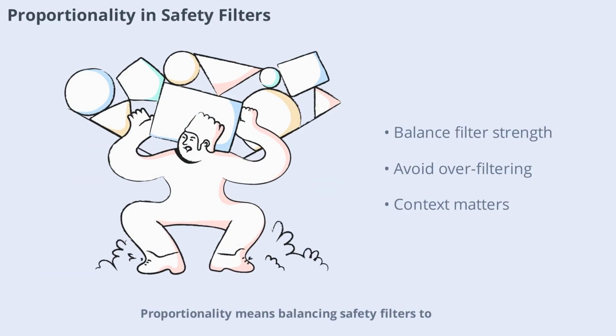Proportionality means balancing safety filters to match the actual risk of your application. Overly strict filters can ruin the user experience, while high-stakes applications need maximum guardrails. For example, a creative writing assistant might block harmless words like poison, frustrating users. But for a medical chatbot, strong filtering is appropriate when dangerous requests are made. The key is matching filter strength to context.